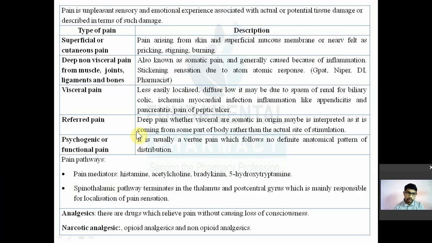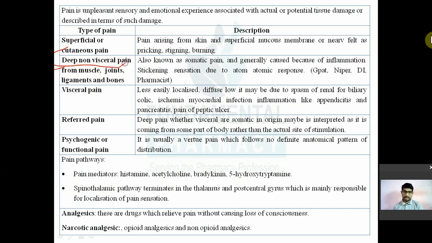So first one was superficial or cutaneous pain, and second one is the deep non-visceral pain, or pain arising from muscles, joints, ligaments, and bones. Whatever pain you get from damage of any muscle, joint, or ligament, or inflammation of the same, that pain is deep non-visceral pain.